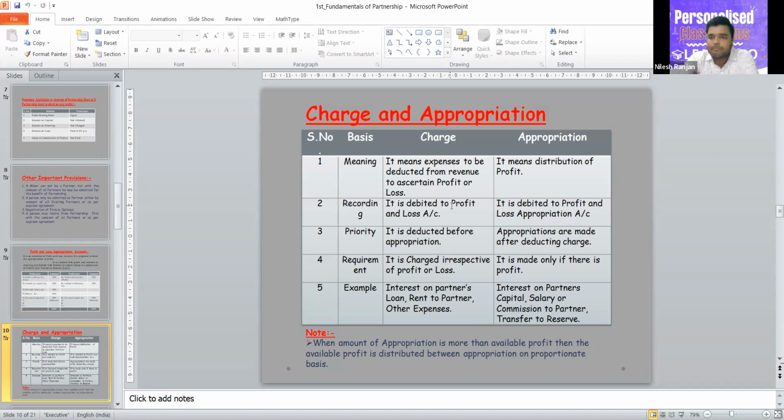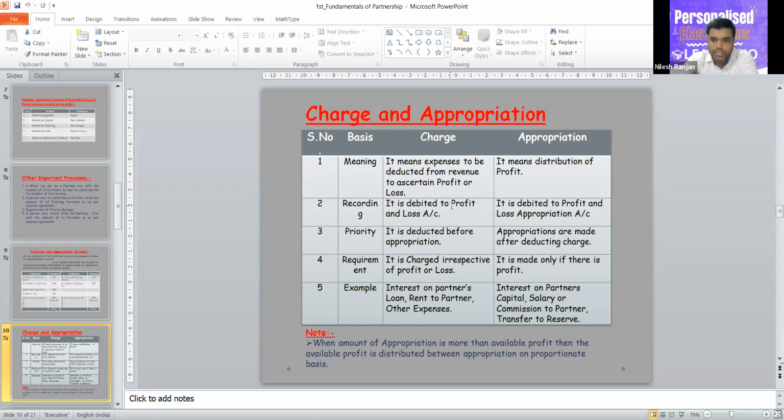No, we can't. And will he exempt you from payment of rent? No, he will ask for the rent. So these types of expenses, or charge, are deducted from the profit irrespective of profit or loss. Either you have incurred profit or loss, it doesn't matter. You have to pay charge.